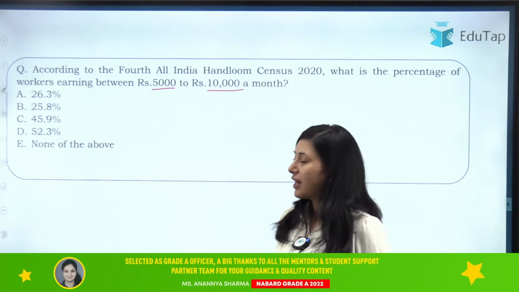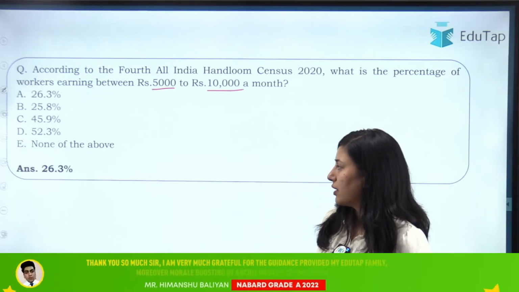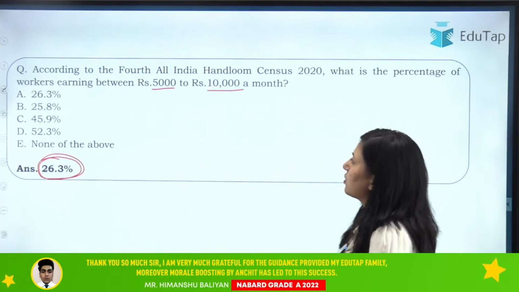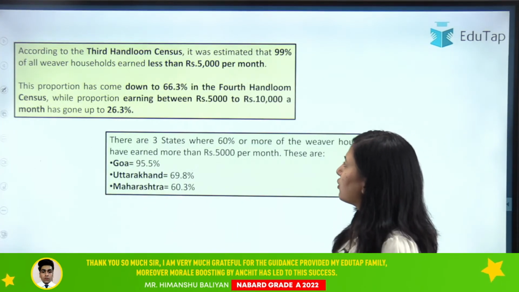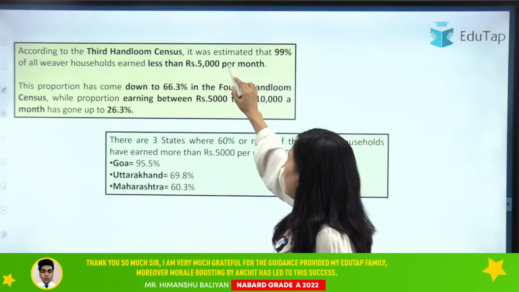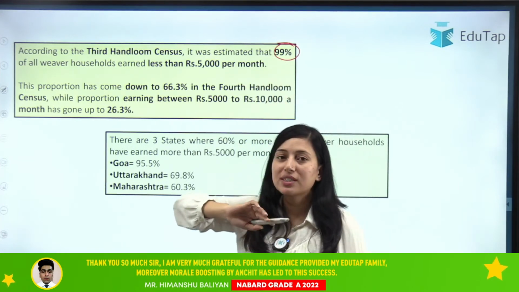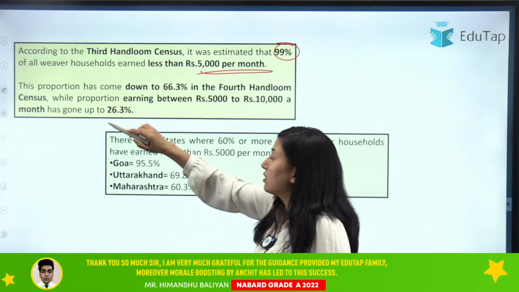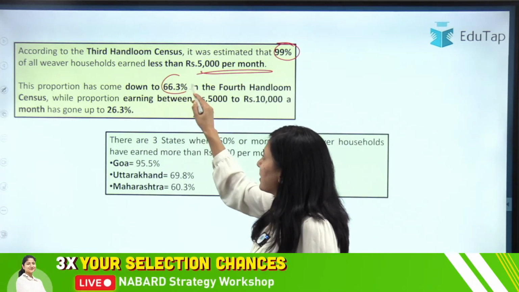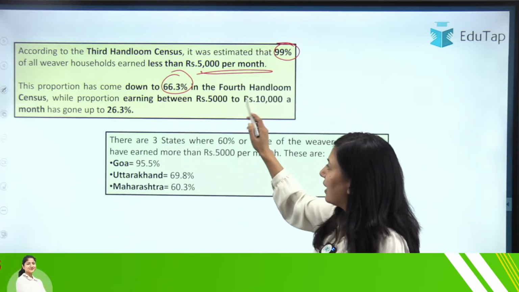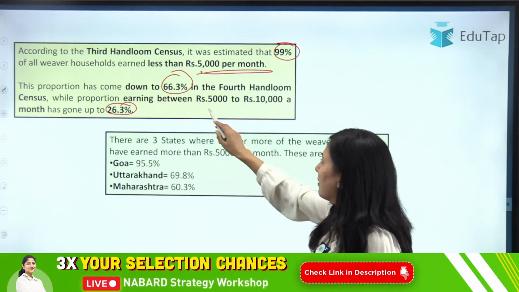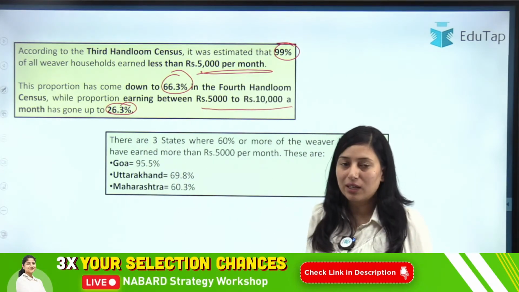So if any one of you knows the right answer, please let me know. So the answer here is 26.3%. Okay. So if we talk about this data, according to the third handloom census, which was the previous one, it was estimated that 99 weavers have earnings less than 5,000. Okay, and now this proportion has gone down by 66.3%, and according to this fourth handloom census, 26.3% of people have earnings between 5,000 to 10,000 a month.